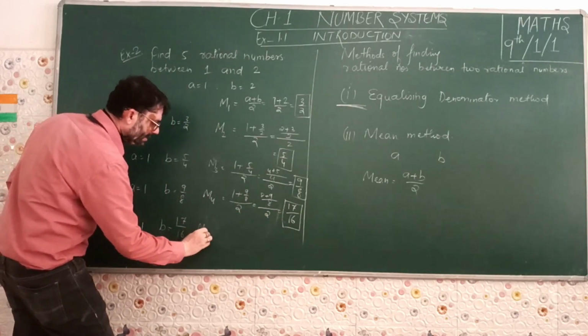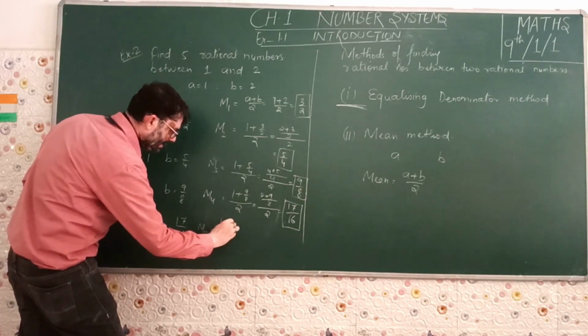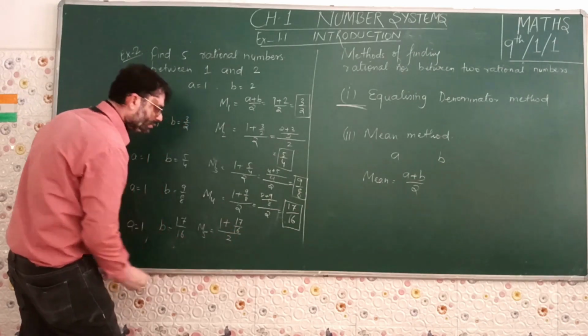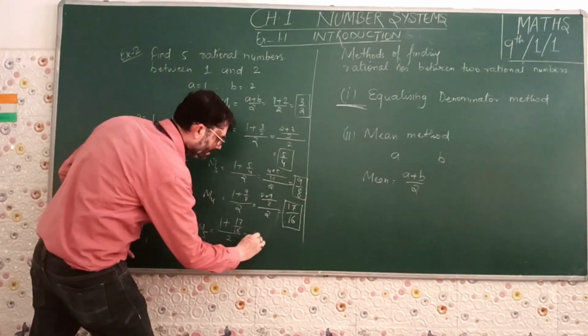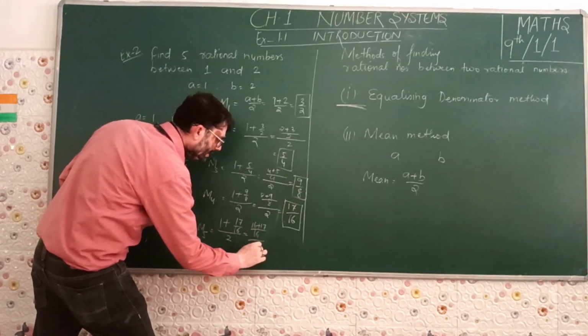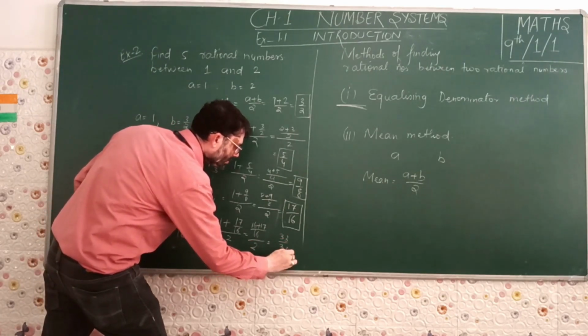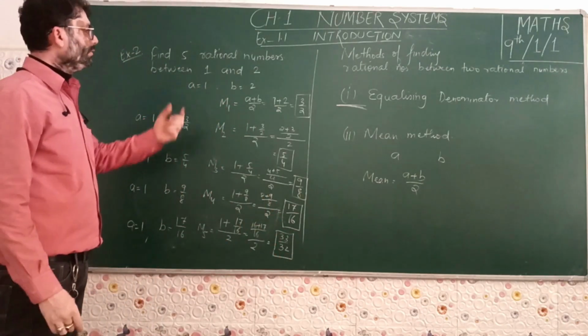And if you find the fifth rational number by the formula A plus B by 2, this is 1 plus 17 by 16 whole divided by 2. Again solve the numerator by taking LCM. Now LCM is 16. This is 16 plus 17 whole divided by 2, and solving you get 33 by 32. This is the fifth rational number between 1 and 2.